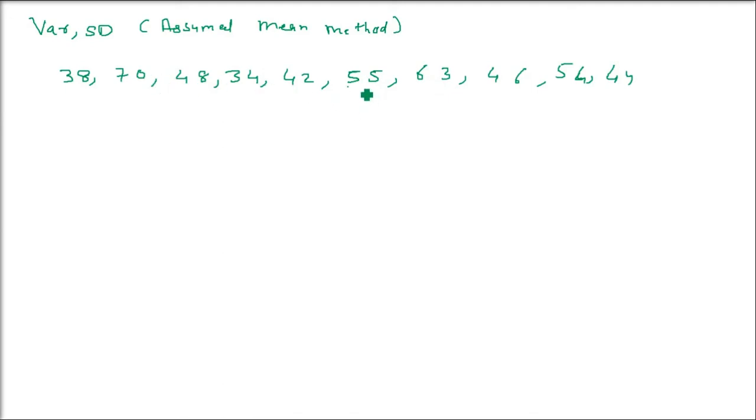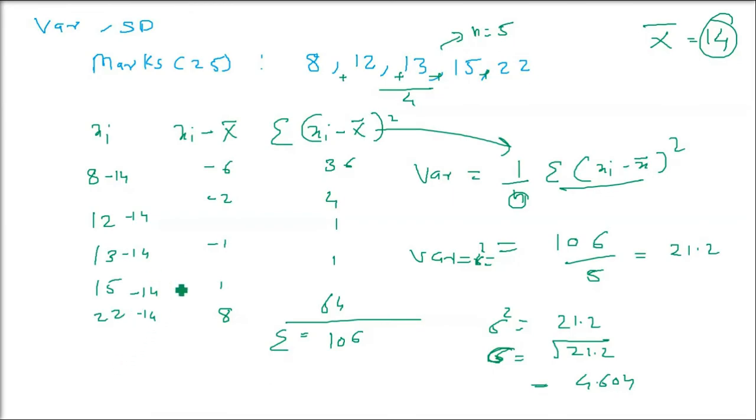So better is to always take a middle value of highest and lowest, whichever is there. So I think 48 is the best one. If you arrange it in ascending order, you will see 48 will come in between. You can take any value. There is no restriction, okay? But if you choose a very good or the ideal assumed mean, the computation will be very easy.